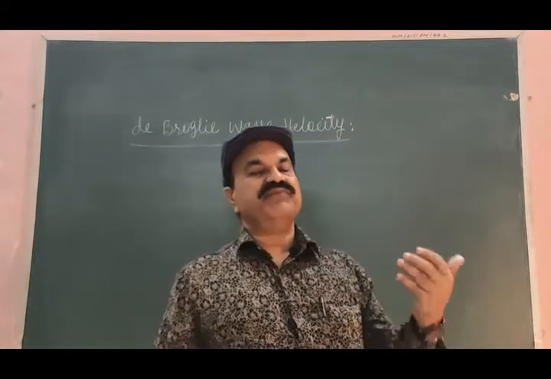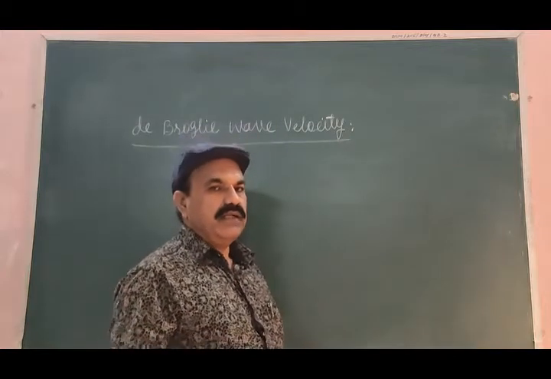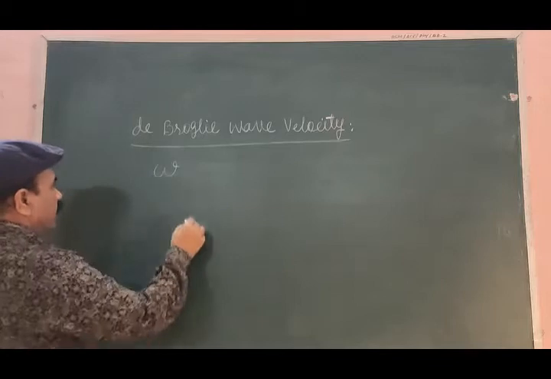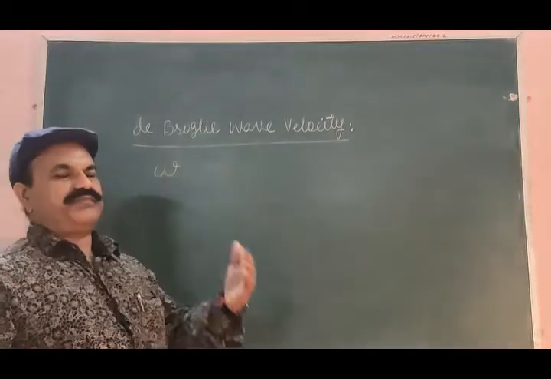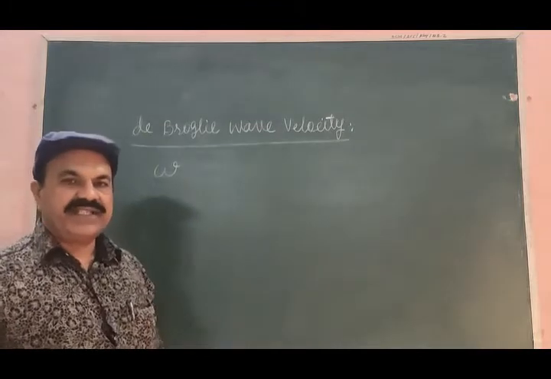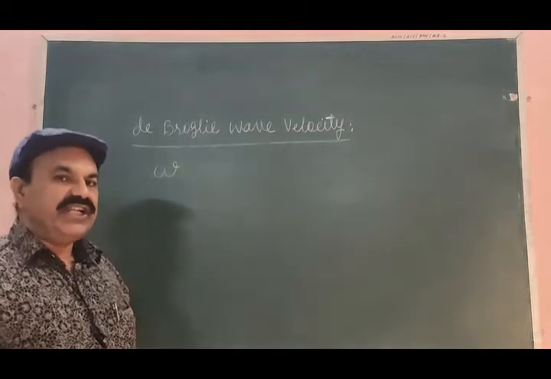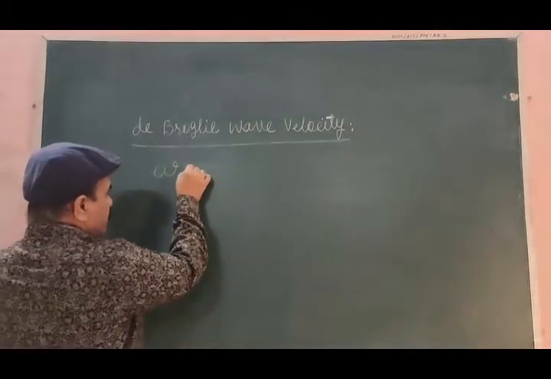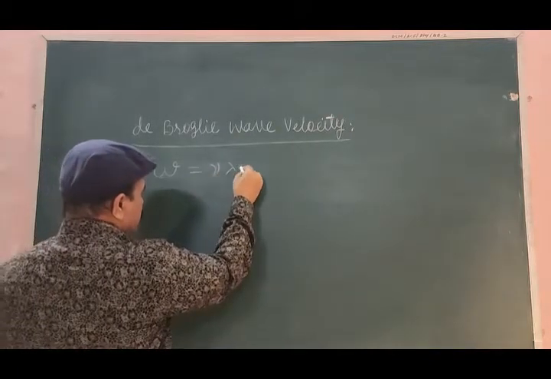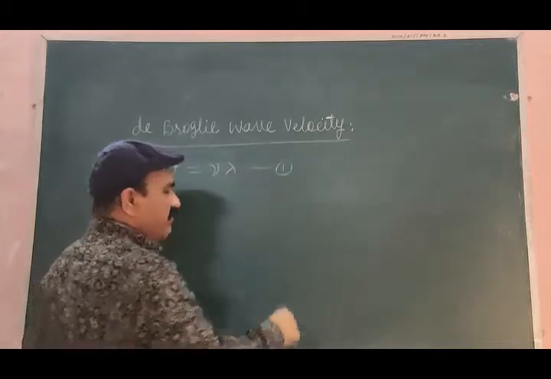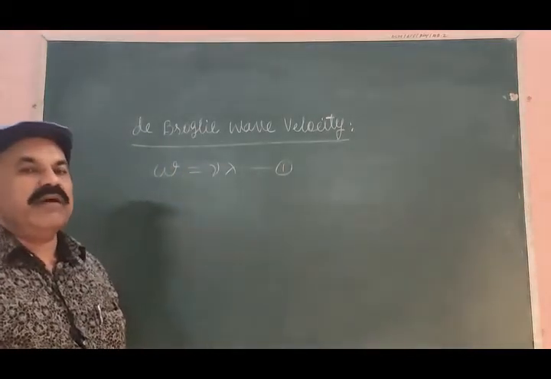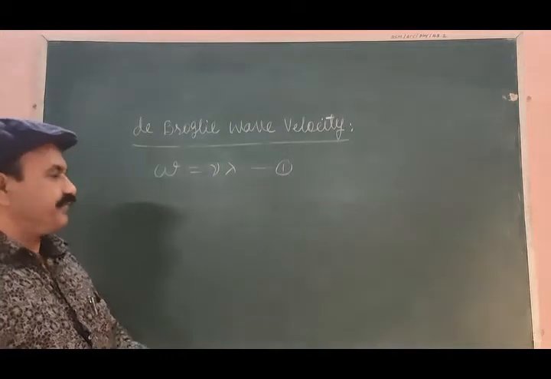Let small w be the velocity of the de Broglie wave, which is given by w is equal to nu lambda, equation 1.